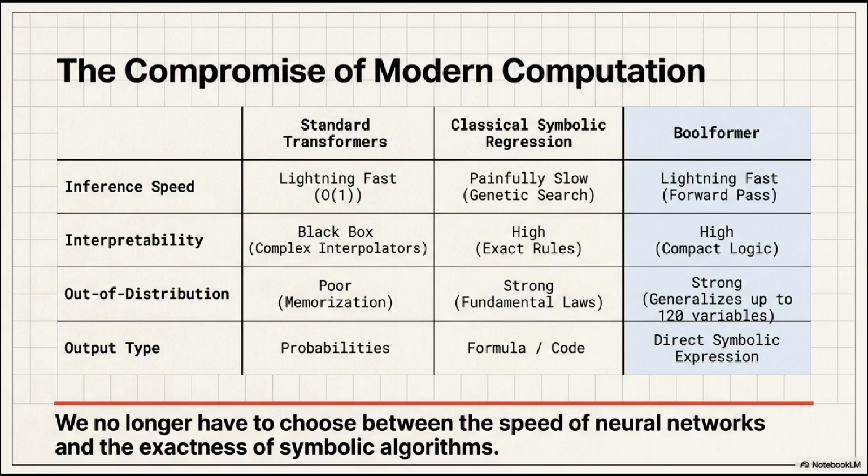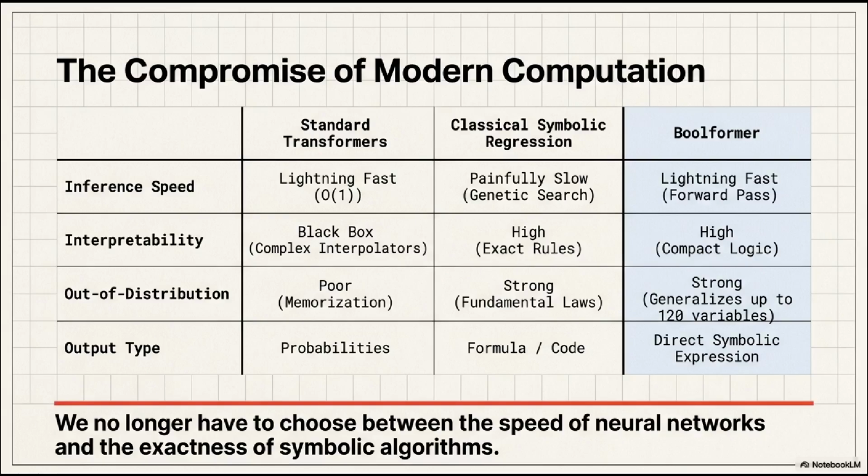To understand why Boolformer is necessary, we have to look at the compromise of modern computation. As shown in the table, standard transformers are incredibly fast, operating at O(1) inference speed, but they're essentially black boxes. They excel at memorization but struggle with out of distribution data and provide zero interpretability. On the other hand, classical symbolic regression, often powered by genetic algorithms, provides high interpretability and exact rules. However, it is painfully slow because it relies on iterative searching rather than direct inference. Boolformer shatters this trade-off. It offers the inference speed of a forward pass while delivering compact, exact symbolic expressions.